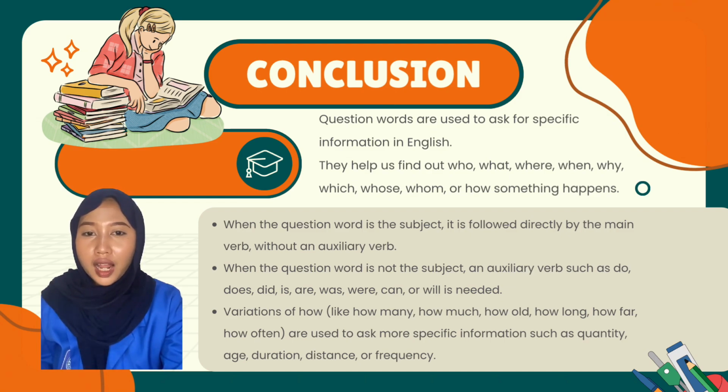Variations of how, like how many, how much, how old, how long, how far, and how often, are used to ask for more specific information such as quantity, age, duration, distance, or frequency.